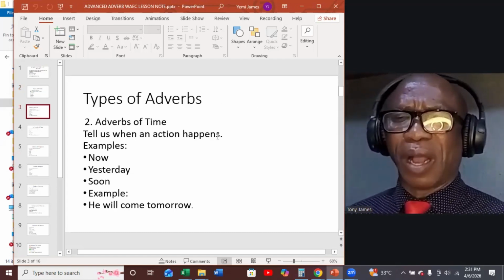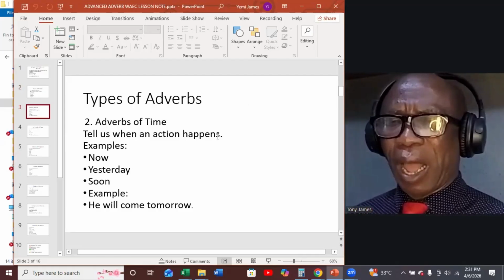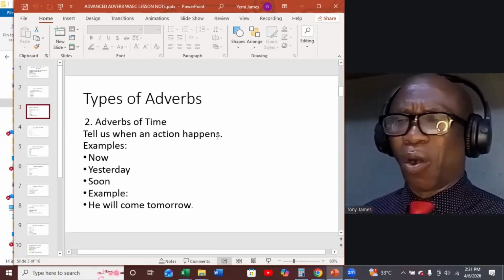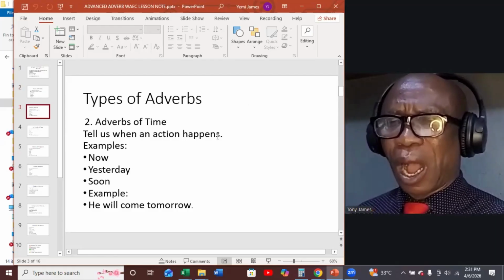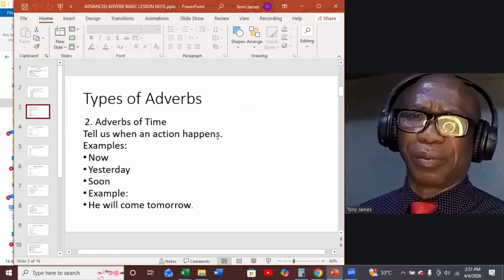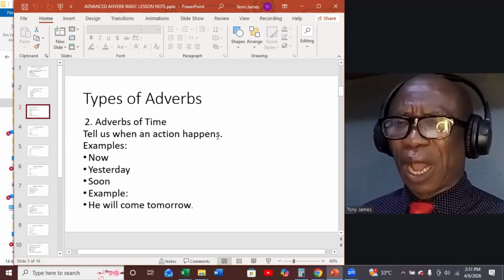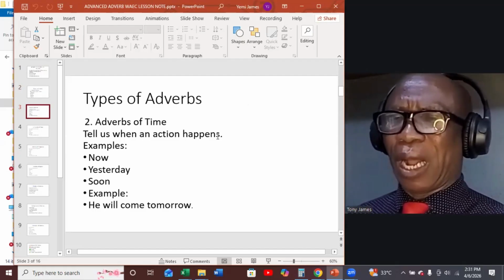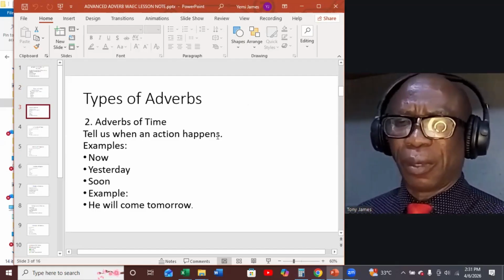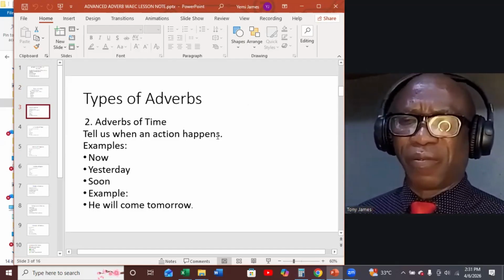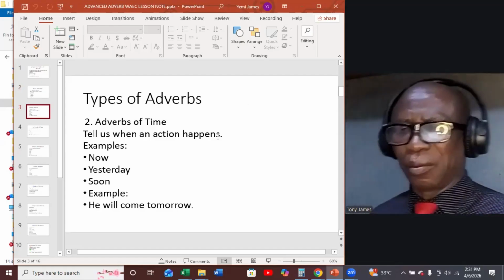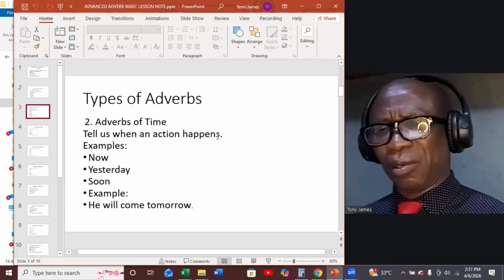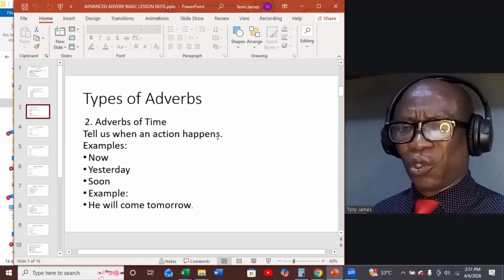We also have adverbs of time. This type of adverb tells us when an action happens. Examples of such words are now, yesterday, soon.